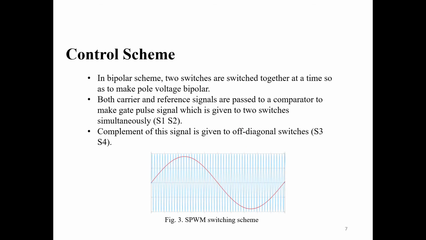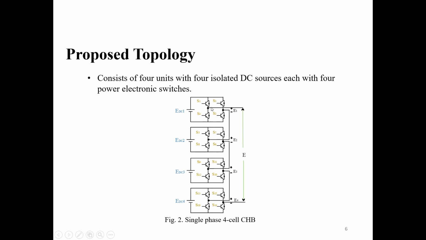Coming towards the control scheme. In bipolar scheme, 2 switches are switched together at a time so as to make the pole voltage bipolar, which means this value, which is shown by the arrow with respect to the midpoint of this DC source, will either attain a positive value or negative value, not a zero value.